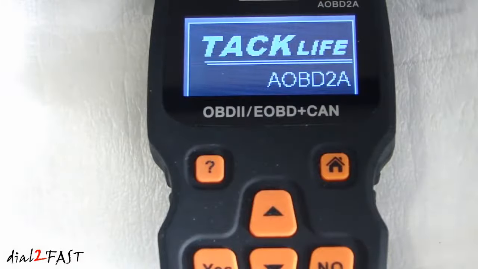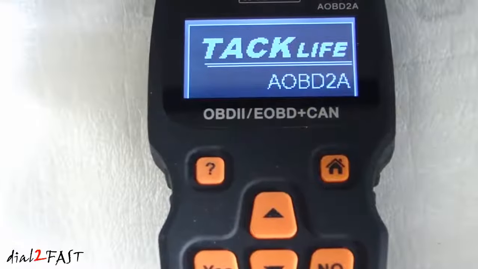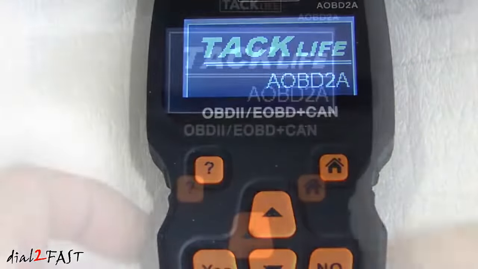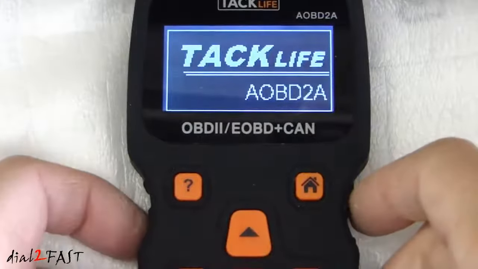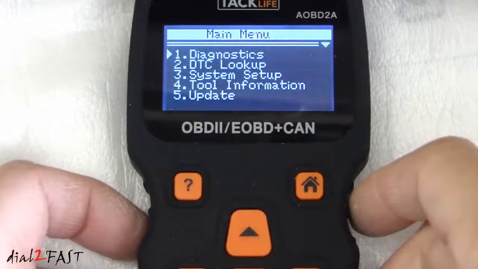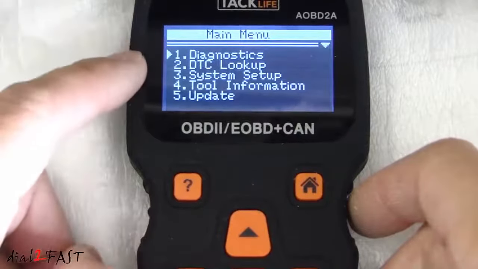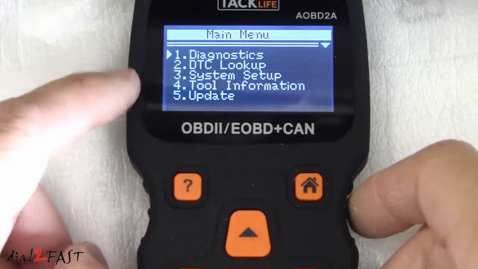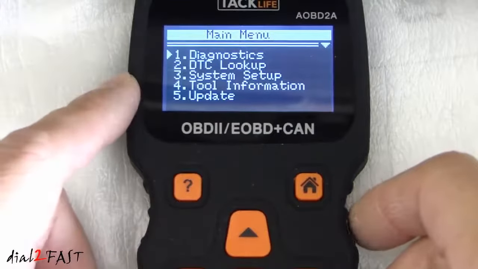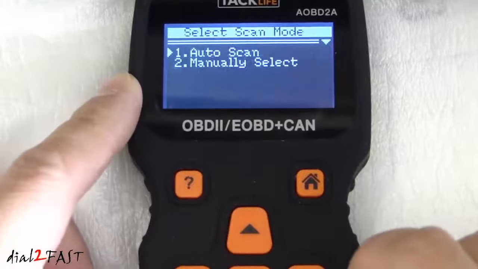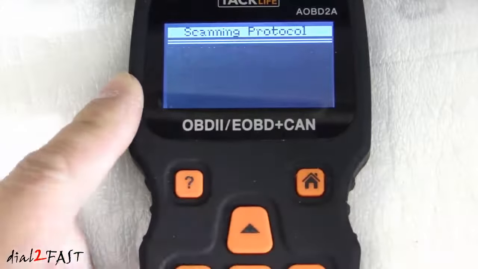Ignition. Press down. Here's the main menu. Diagnostic, DTC lookup, system setup, tool information update. Let's go to diagnostic. Select yes. Auto scan, yes.